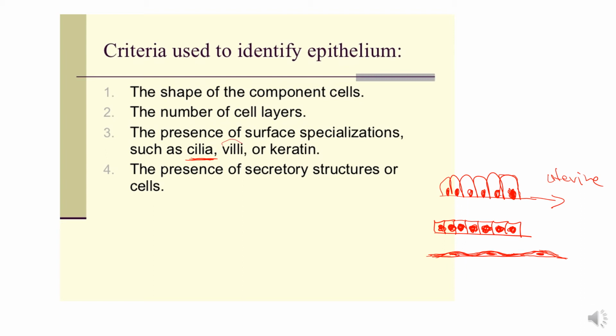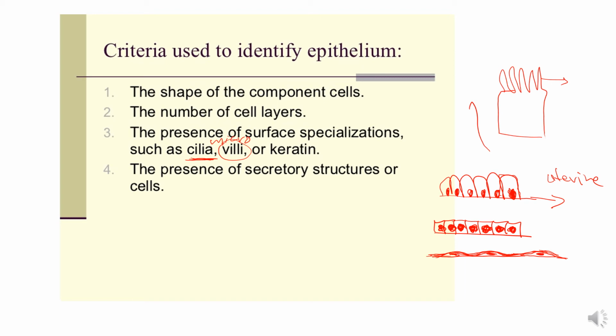Okay, villi are extensions of the cell membrane on the apical surface, and these are present in the lining of the GI tract, and they are present in simple columnar epithelium with villi and microvilli. So these are microvilli. So basically microvilli are present on the surface of the epithelium.